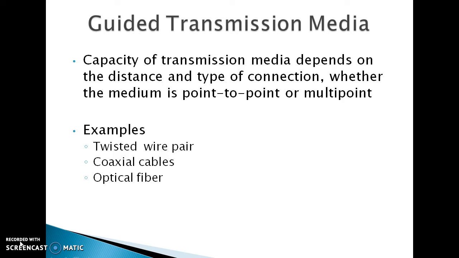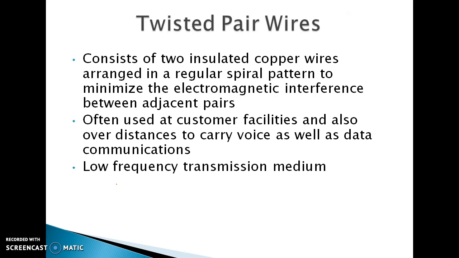These are the three types of guided transmission medium. Firstly, we discuss twisted wire pair, coaxial cable, and optical fiber. So: twisted wire pair, coaxial cable, and optical fiber. First is twisted wire pair.